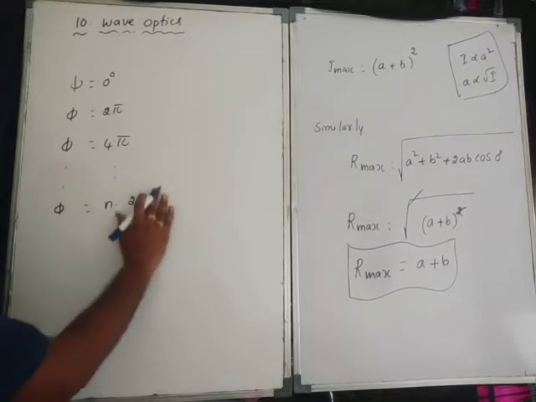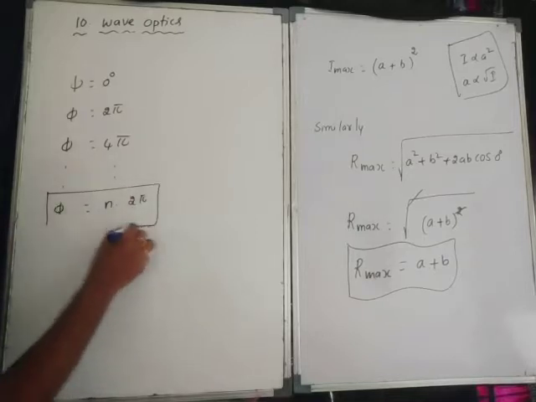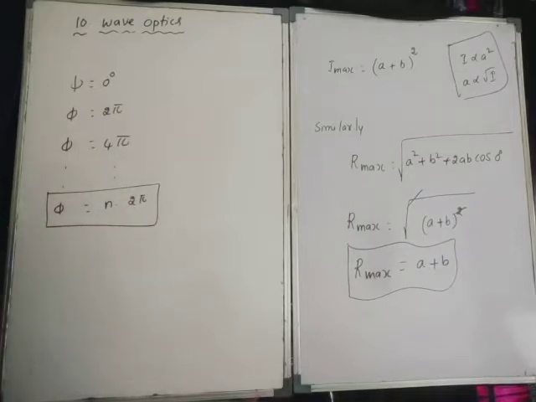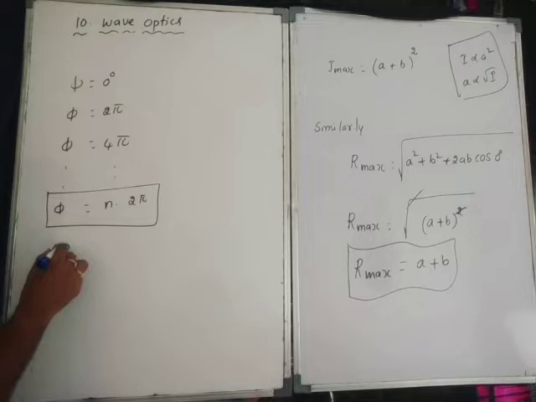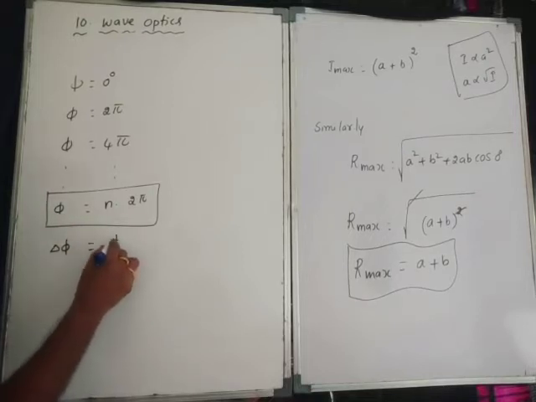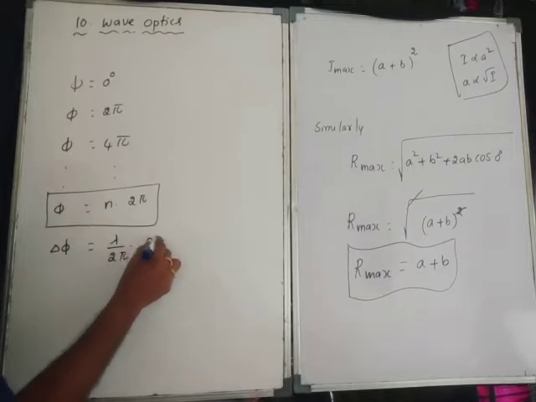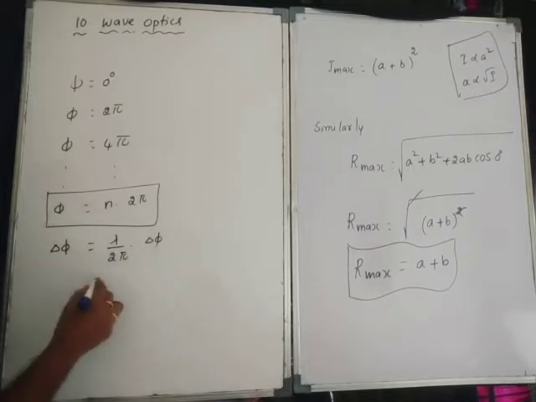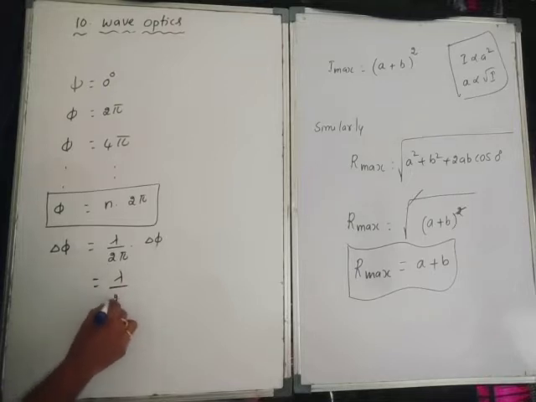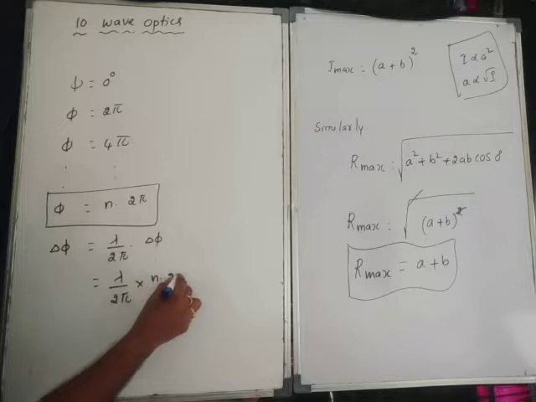This is the phase difference condition for constructive interference. Similarly, the path difference is lambda by 2 pi into delta phi, so delta x is lambda by 2 pi into n into 2 pi.